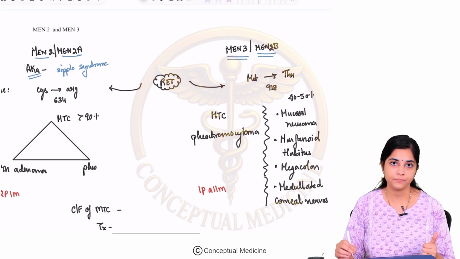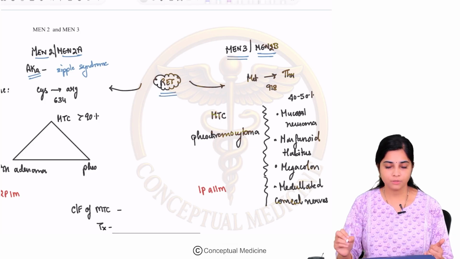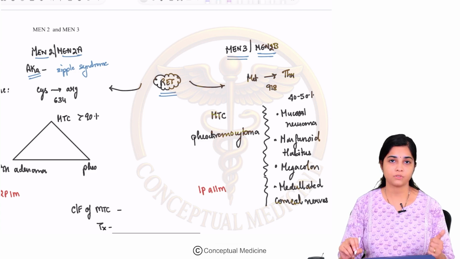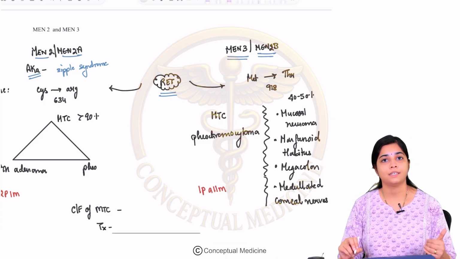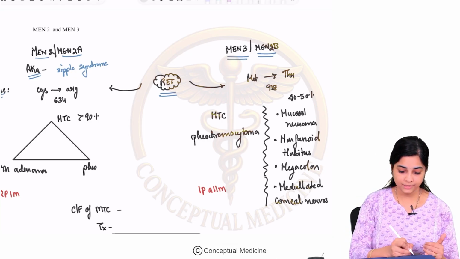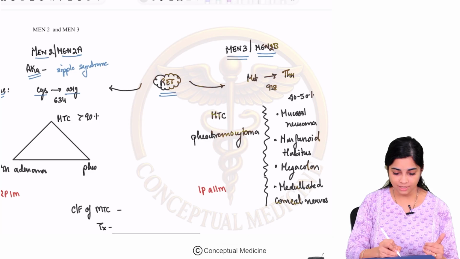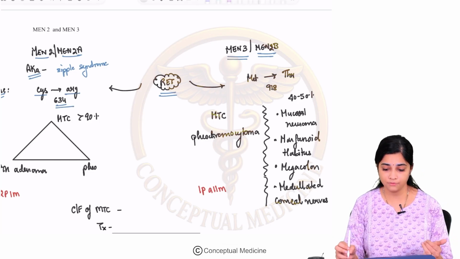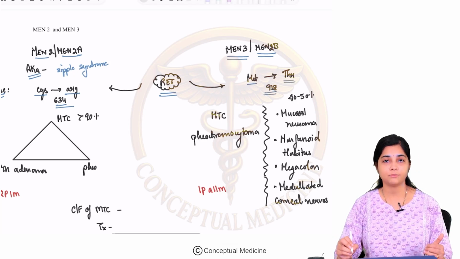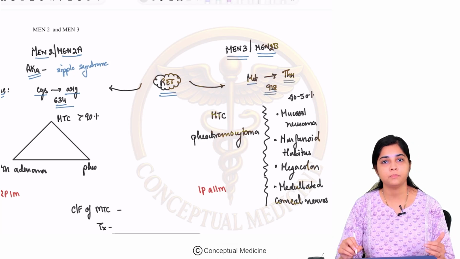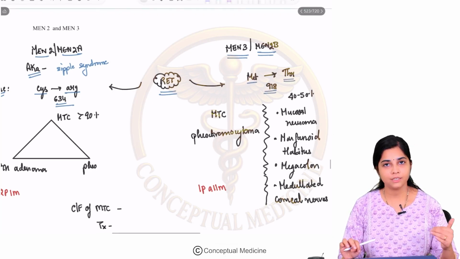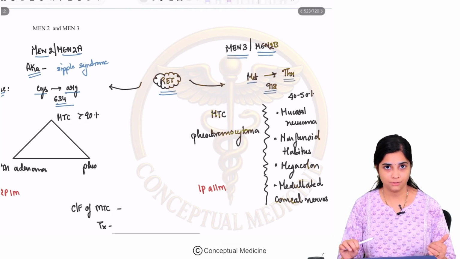The commonality in all your MEN2 syndromes is that they are associated with a RET gene mutation. In MEN2A, cysteine is converted into arginine at the 634th position of your RET gene, whereas in MEN2B, methionine is converted into threonine at the 918th position of your RET gene. So this is your basic genetic difference. Let us look at how the clinical features differ in your MEN2A and MEN2B syndromes.